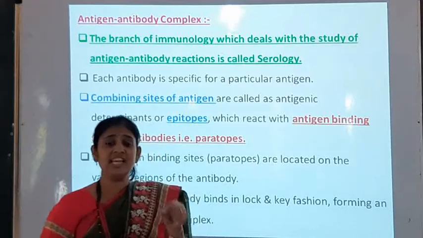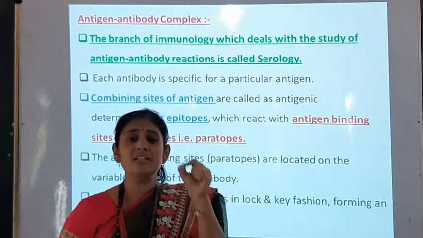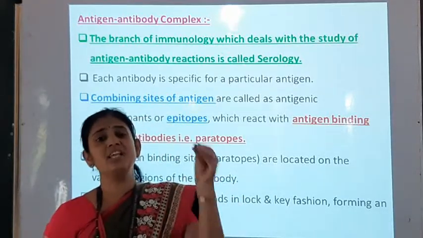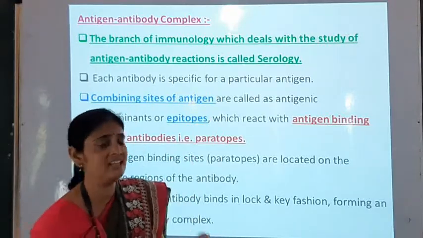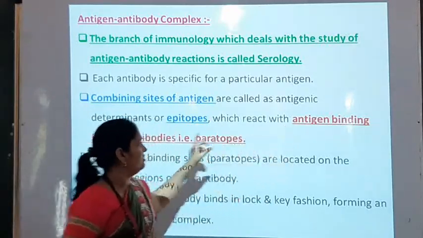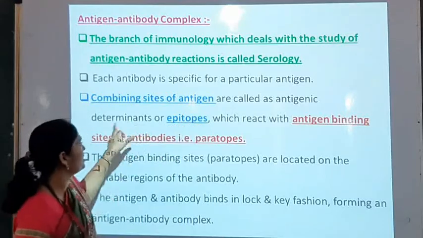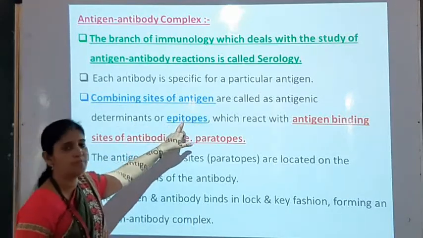Likewise, the antigen also has a site to which the antibody attaches, and that site is called an antigenic determinant, or epitope.